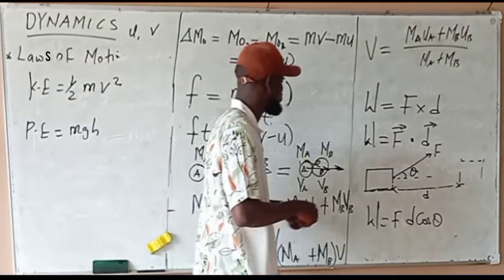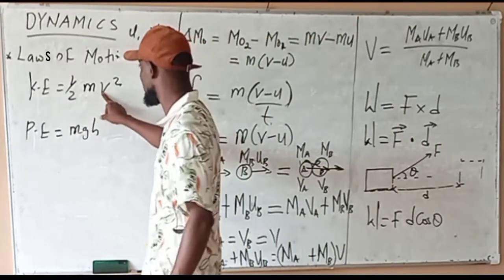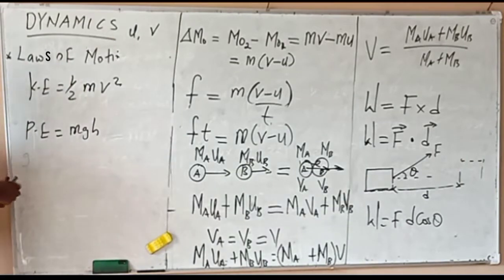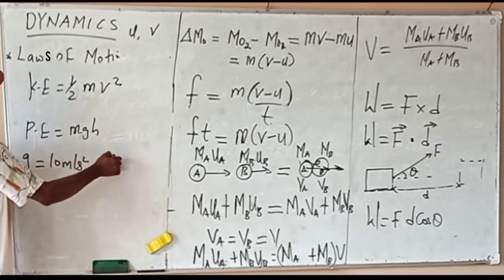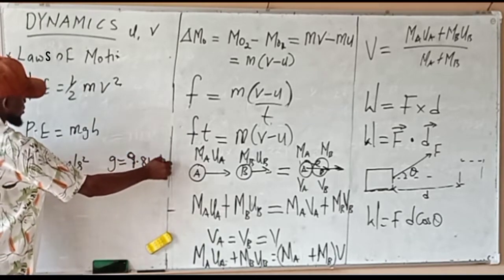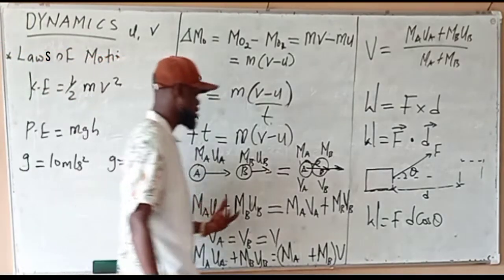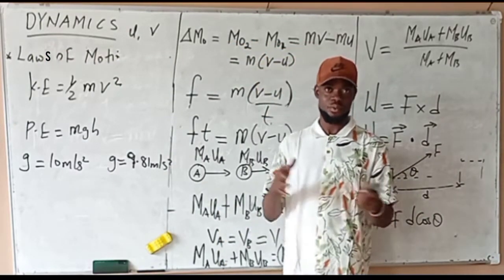Now, we also have something. What is the meaning of mass, velocity, in addition to gravity, G? In this class, we can either use G as 10 meters per second squared, so it's a constant, or we use G as 9.81 meters per second squared. Whether I use G as this or this depends on the question you are given and the calculation that requires G.